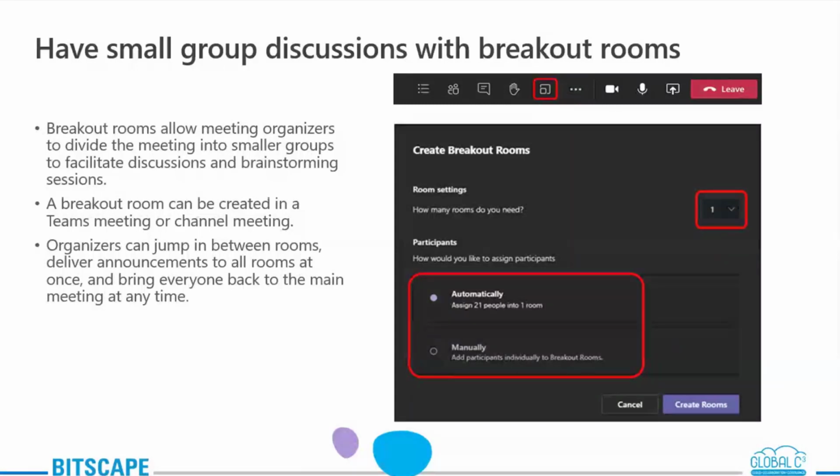You won't be able to change this option later in the meeting. If you choose automatically, the people will be assigned to breakout rooms as soon as you open them. But if you choose manually, you will be able to assign them. Let me show you how assign would work.